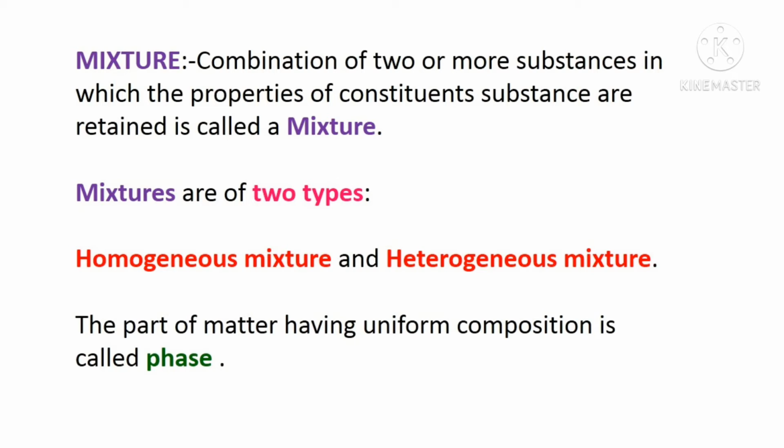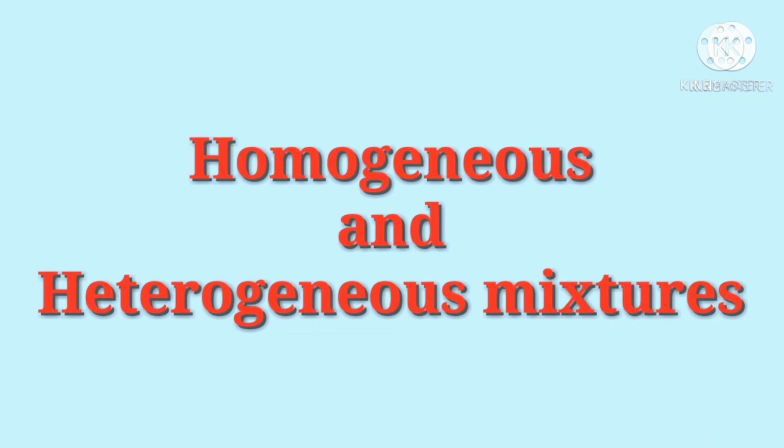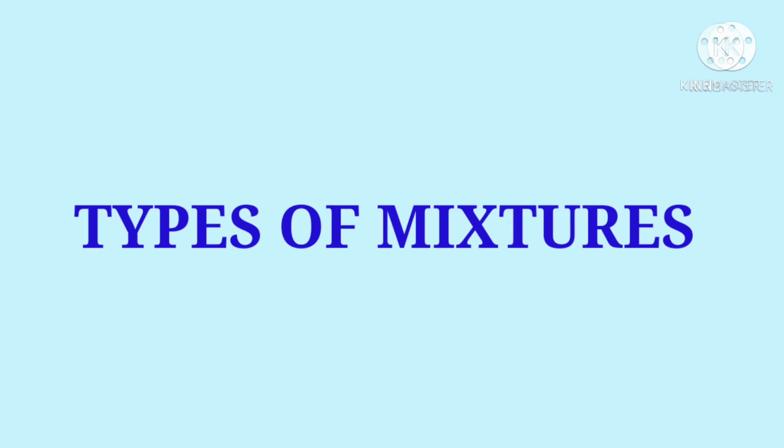Mixtures are of two types, homogeneous mixture and heterogeneous mixture. To study the mixture, we should study what is a phase. The part of the matter having uniform composition is called a phase. Types of mixtures.